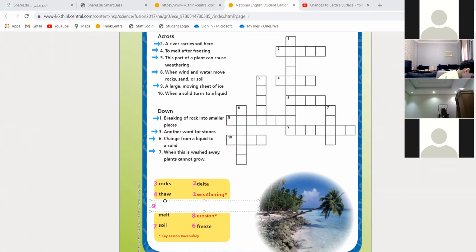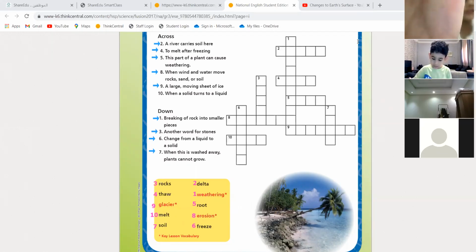Finally, number 10. When a solid turns to a liquid, definitely it is melt. Yes, that's correct. That's right. Melt. All right, that was everything for today. Look. Yes, now you can start writing on the boxes.